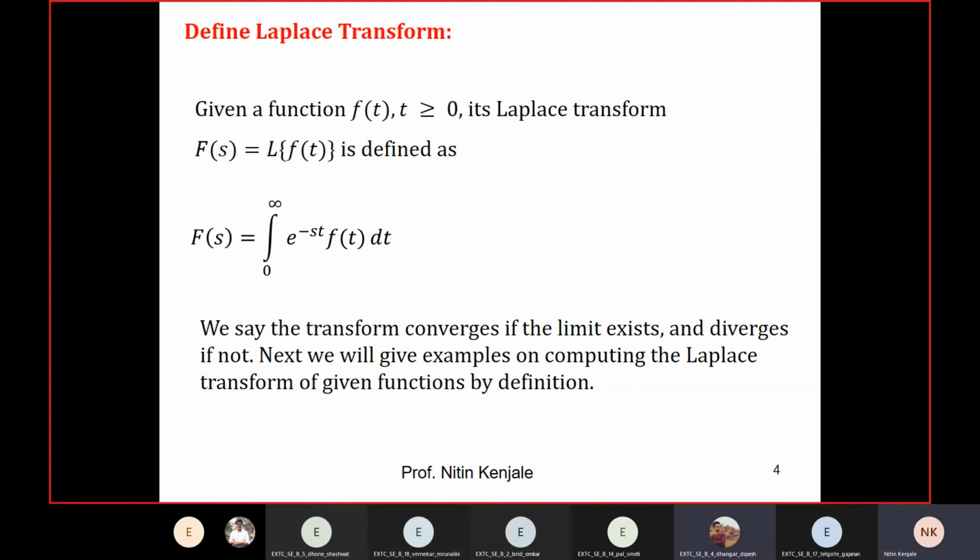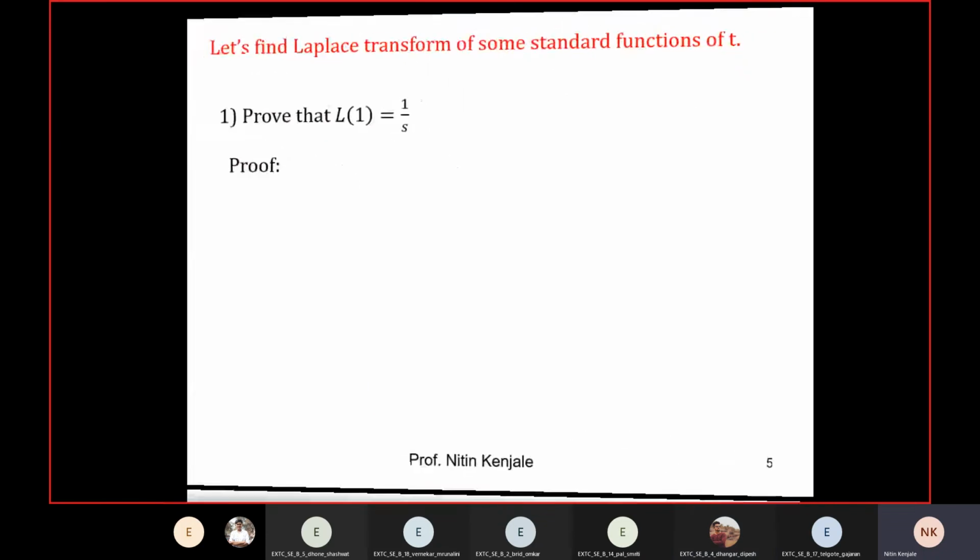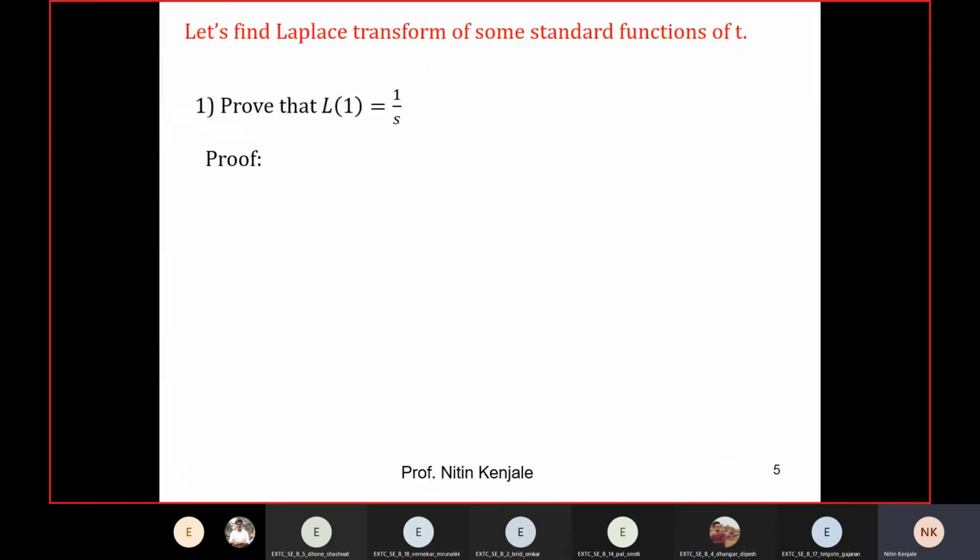Okay. Now I will show you how it works with the help of a simple example. Here the question is to prove that Laplace of 1 is equal to 1 by s. Guys, nobody is going to ask you to evaluate L of 1 in the examination because this is the simplest among all. So here our f of t is 1. In fact, you can consider it as t raised to 0. Anything raised to 0 is 1.